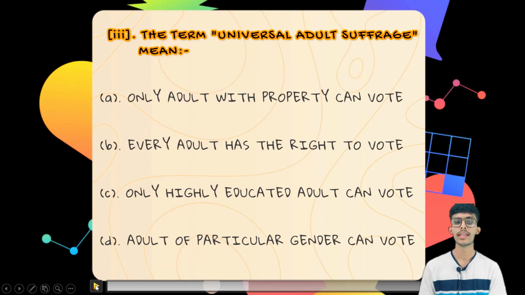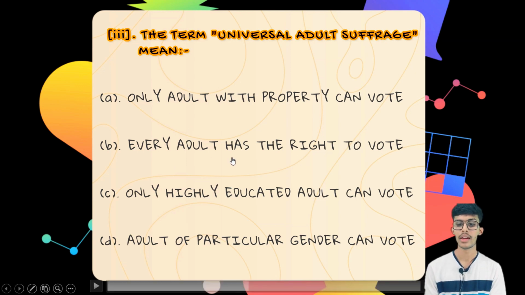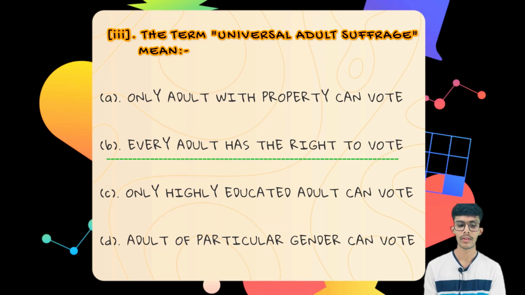The third question is, the term universal adult suffrage means: the first option is only adults with property can vote, the second option is every adult has the right to vote, the third option is only the highly educated can vote, and the fourth option is adults of a particular gender can vote. So the correct answer is every adult has the right to vote, the second one.